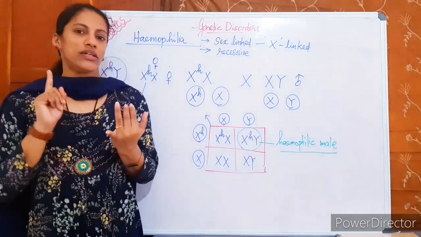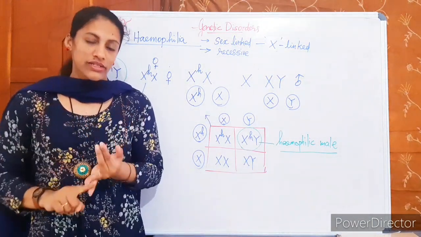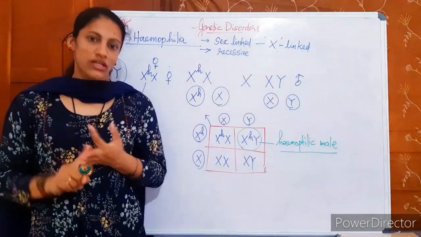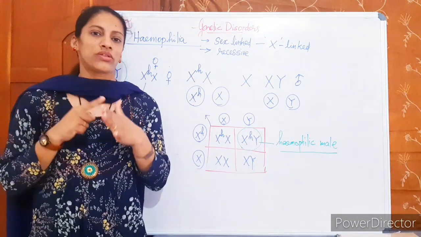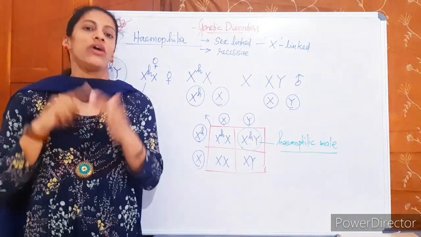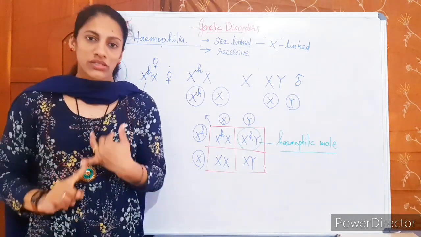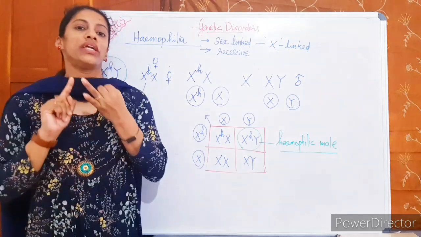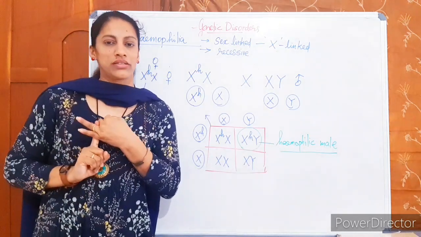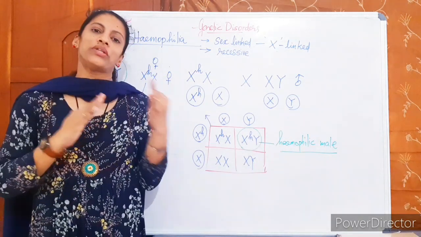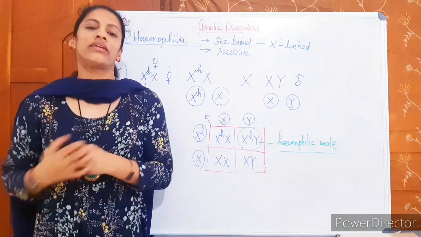About hemophilia: a sex-linked disease, X-linked, recessive disease, the royal disease, also called bleeder's disease. One of the proteins required for clotting is not formed, so blood clotting is not there. It shows crisscross inheritance, that means from carrier mother to her son is the inheritance pattern.